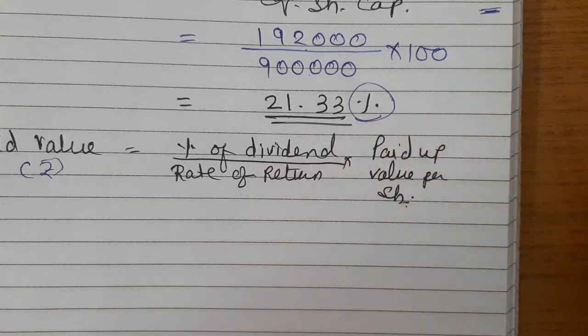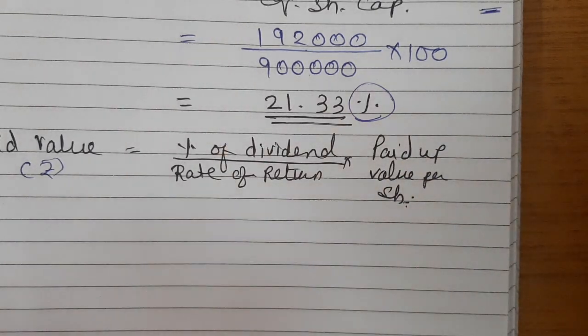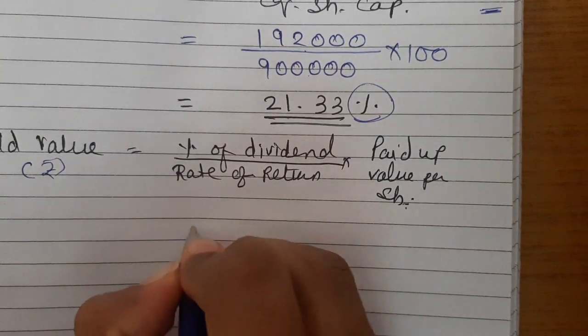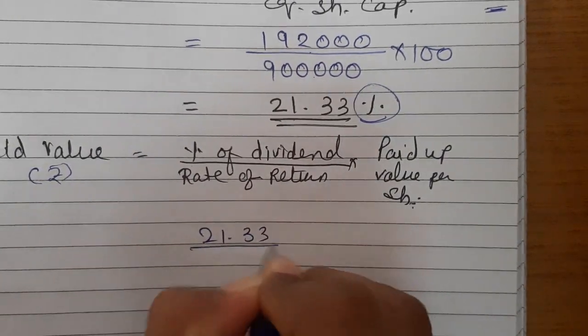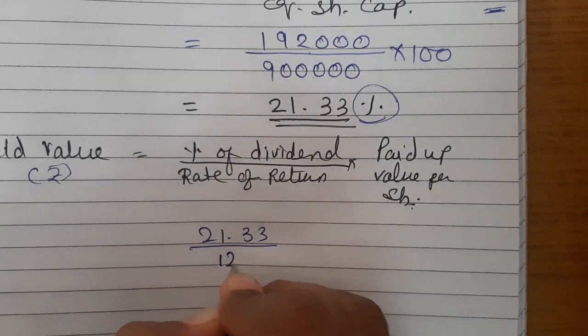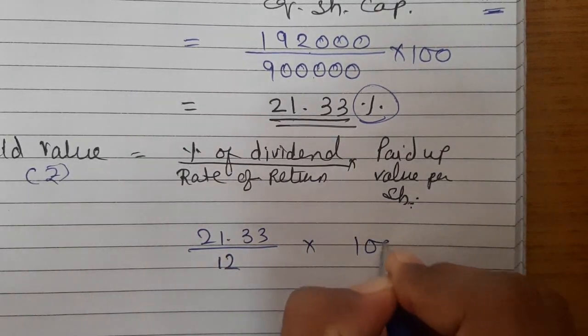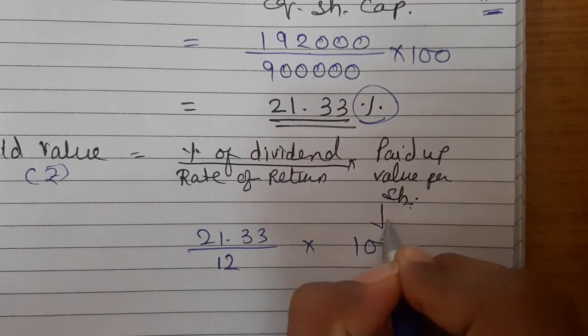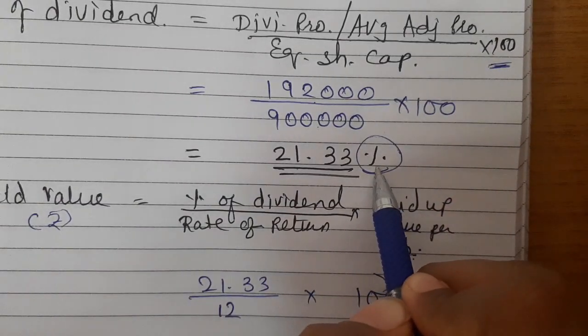So in this example, the rate of dividend is 21.33, expected rate of return is given 12, and here it is given 100. So this 100 is the paid up value and this 100 is for percentage.